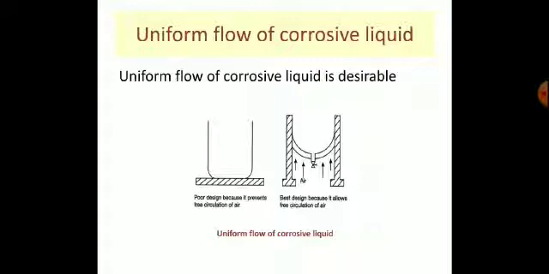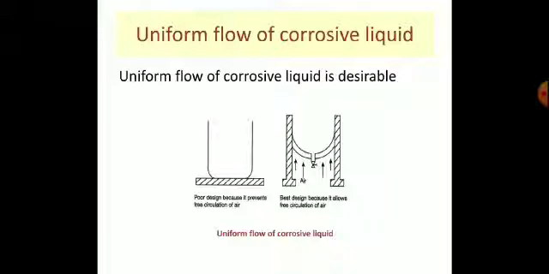In the first design, if the corrosive liquid is stored, it forms two areas: the area above the waterline and the area below the waterline. The area below the waterline has poor access of oxygen, meaning poor concentration of oxygen, whereas the area above the waterline has good access of oxygen where the oxygen supply is sufficient.